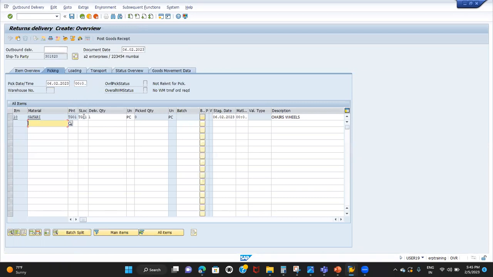So here we have the store location TC01, which is where you're going to receive the material. If you see here, post goods receipt. Earlier we used to have post goods issue, right? For normal delivery. Here it is a return delivery. So here we have post goods receipt.